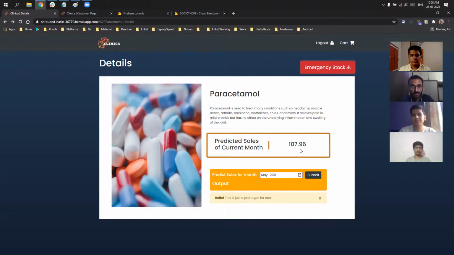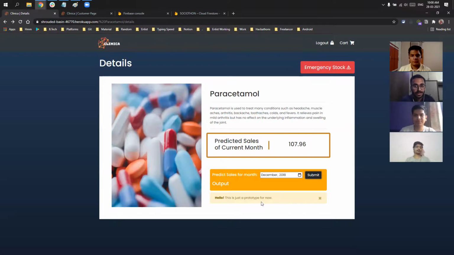Now, predict sales per month. Down below, the yellow box is our future planning that we can implement. This is just a prototype now, and we can implement a future-based prediction of how many sales are to be predicted here. So this has to be done.